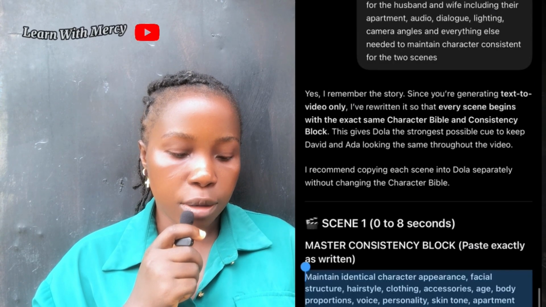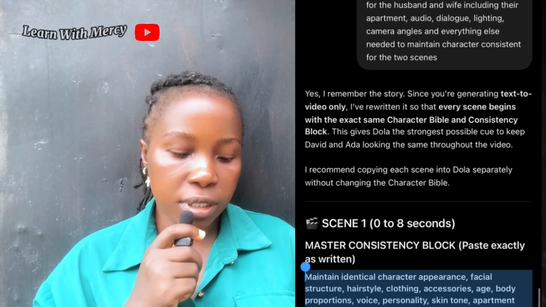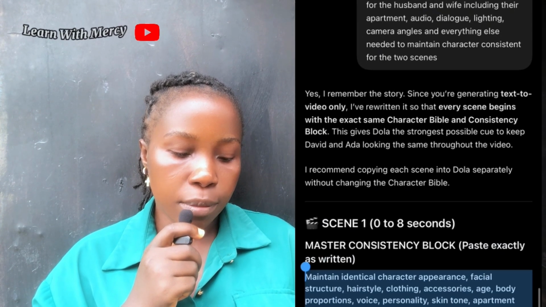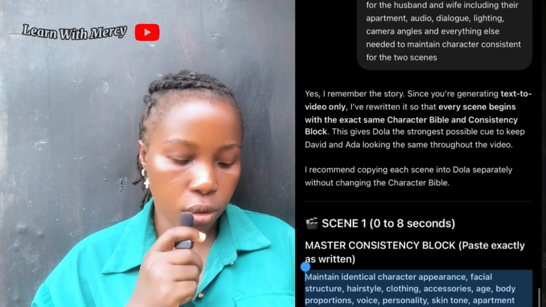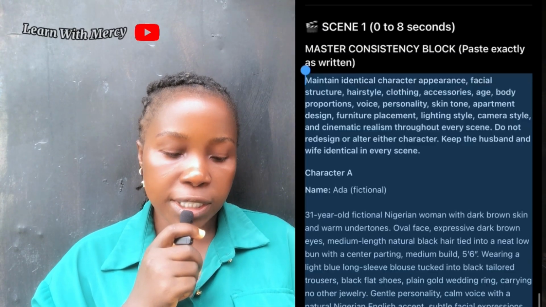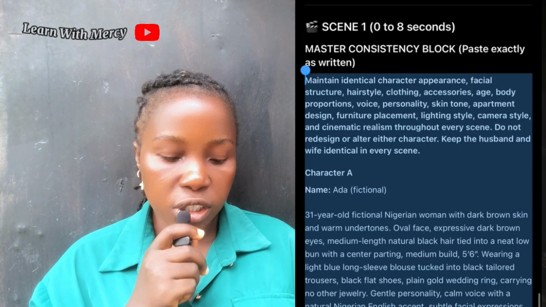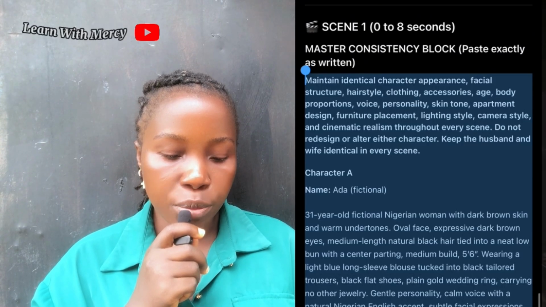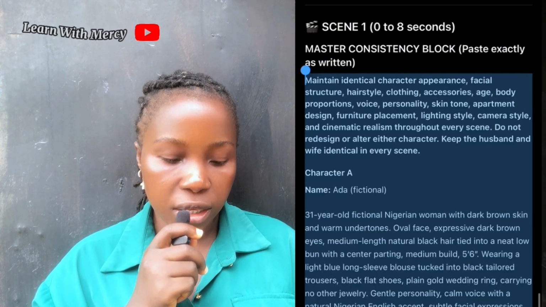It says, yes, I remember. Since you are generating text to video only, I have rewritten it so that every scene begins with the same exact character Bible and consistency block. Okay, it says scene 1, master consistency block, paste exactly as written. It has described my characters, both the male and the female one. You can see: maintain identical character appearance, facial structure, hairstyle, clothing, every single thing, maintain it.